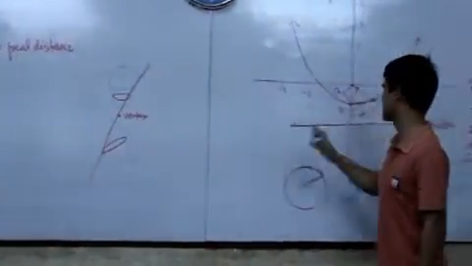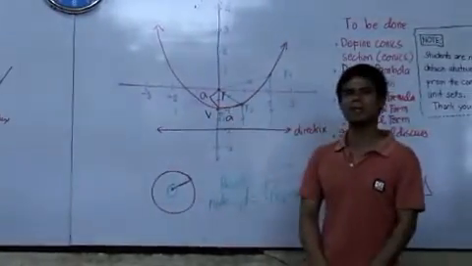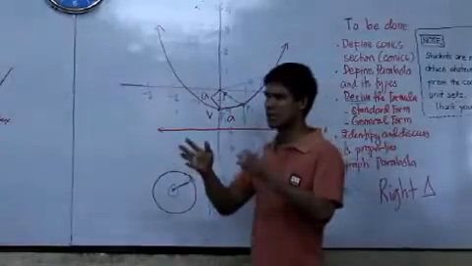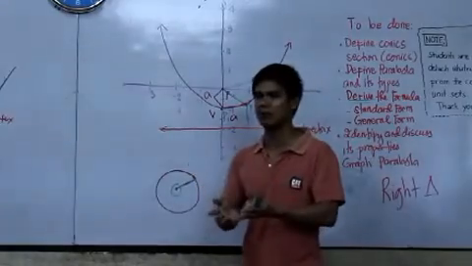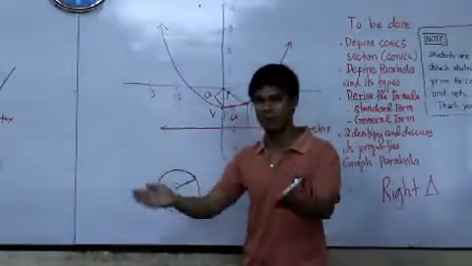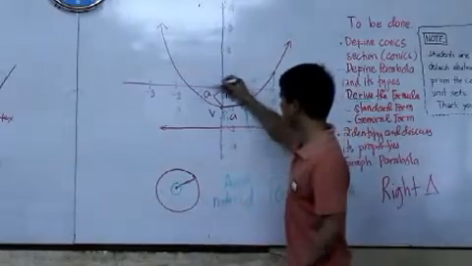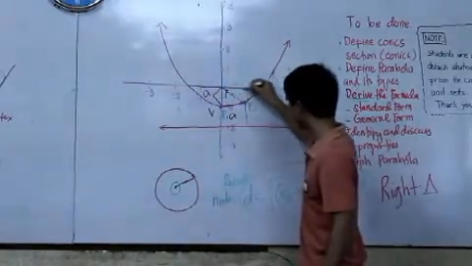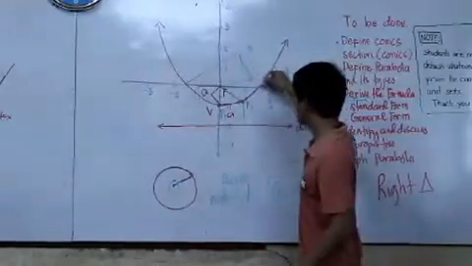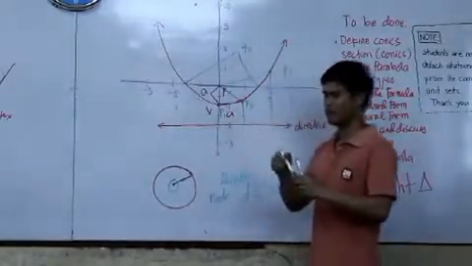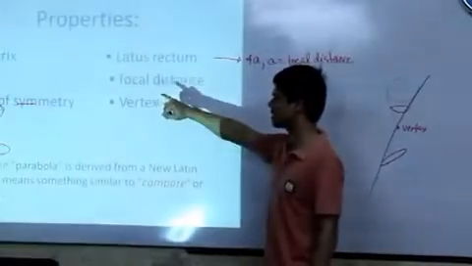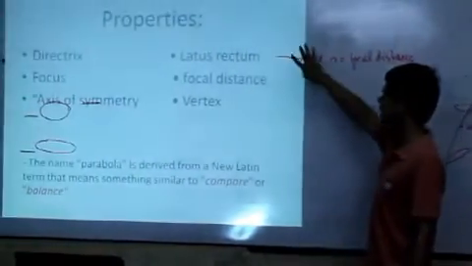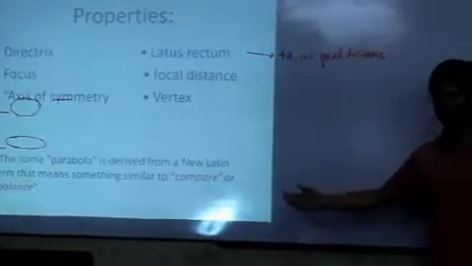If our focal distance is this, now the important property of a latus rectum is it somehow guides you to graph our parabola. Initially, it will help you to determine the opening of your parabola. So the latus rectum here, so this is actually the latus, and the length of this is 4A. Okay, so to graph a parabola, we need to identify the directrix, the focus, axis of symmetry, the latus rectum, the focal distance, and the vertex, in order for us to have the complete graph of the parabola.